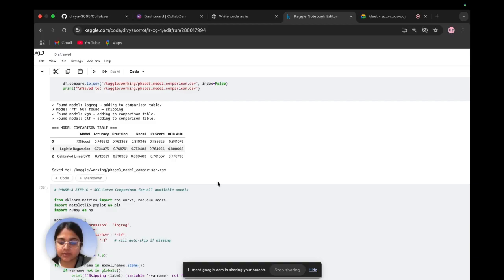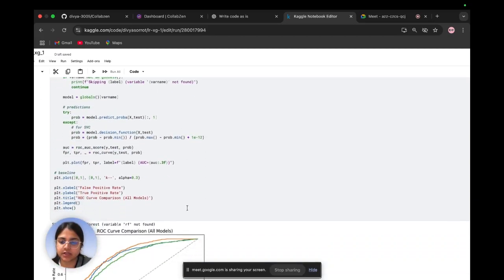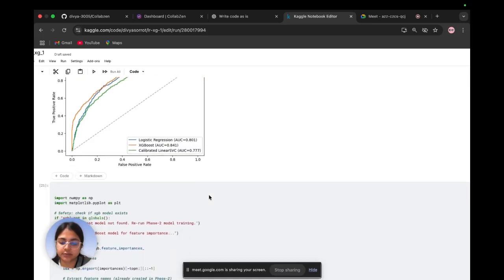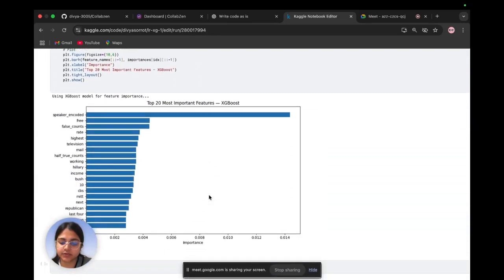The table helped summarize which model performs the best. Next, I plotted ROC curves for all the available models, which visually compared their performance. I also generated the top 20 feature importances for XGBoost, which helped identify which words and categorical features contributed the most to the prediction.